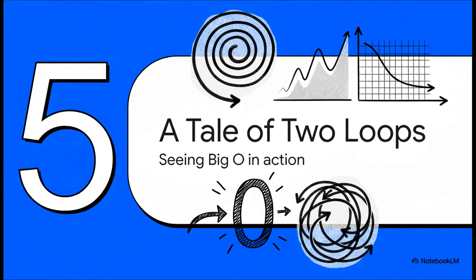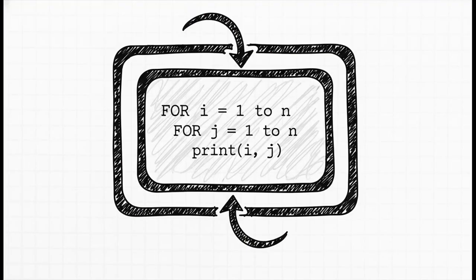Okay, it's time to put all this together. Let's see how a tiny change in our recipe can have a massive impact on performance. It's time for a little story. A tale of two loops. Take a look at this bit of pseudocode. It's pretty simple. We have a loop that counts up to some number n, but then inside that loop, we have a second loop that also counts up to n. What do you think that's going to do to our total number of operations?